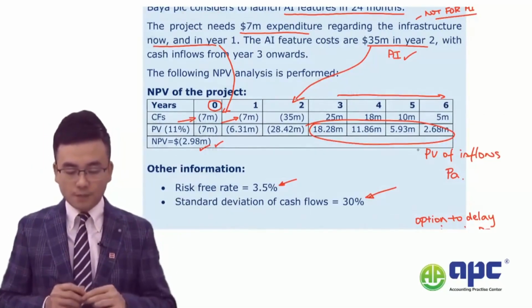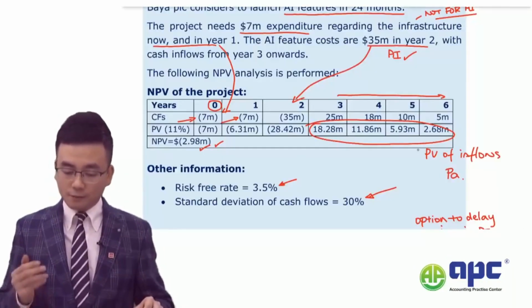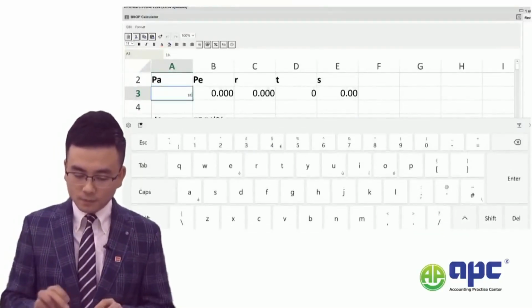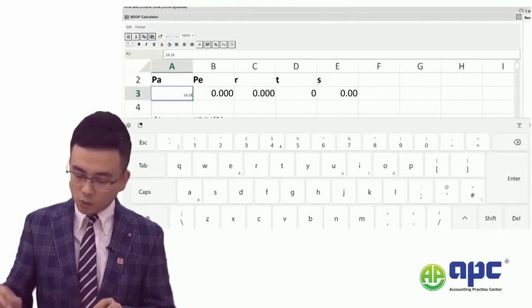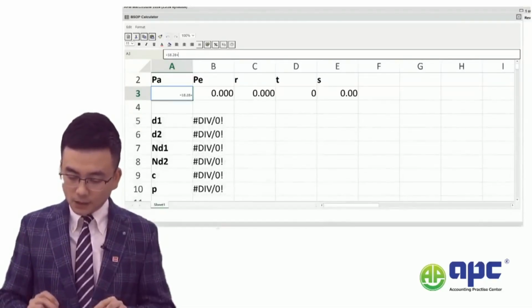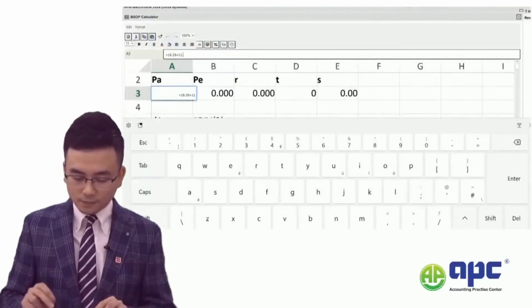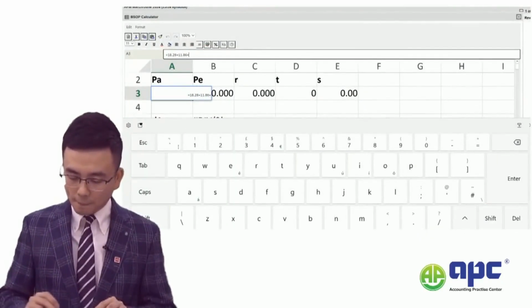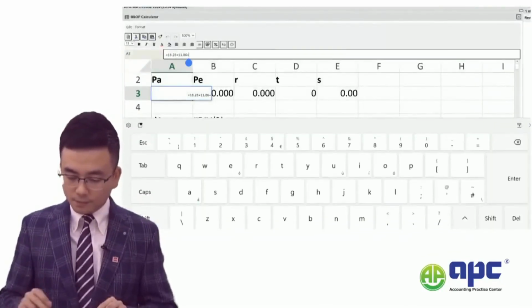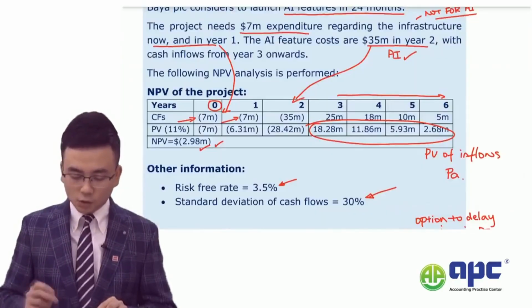Now, if I were to show you from the ACCA study platform there, the PA would be 18.28 plus 11.86 plus 5.93 plus 2.68.